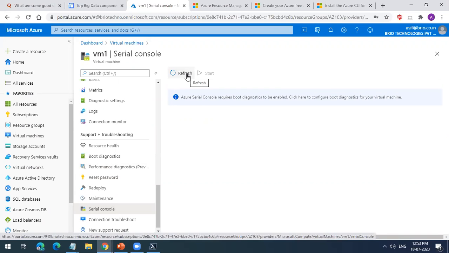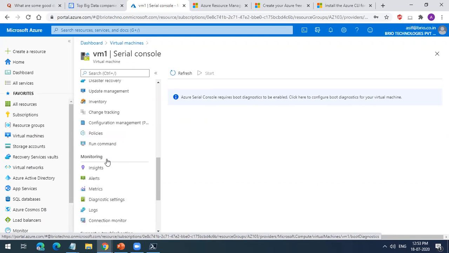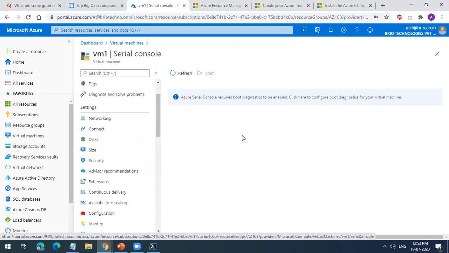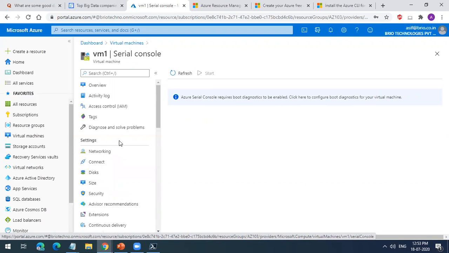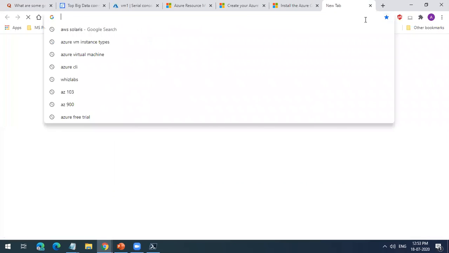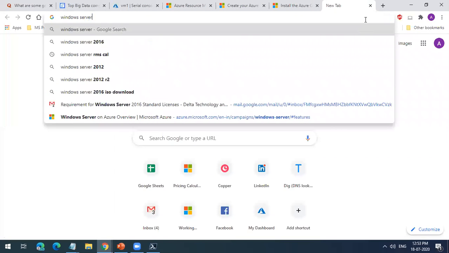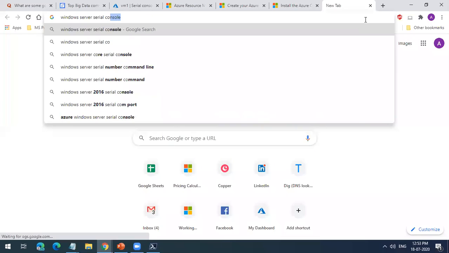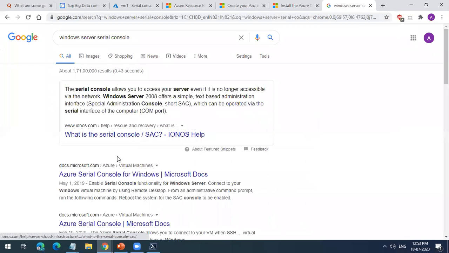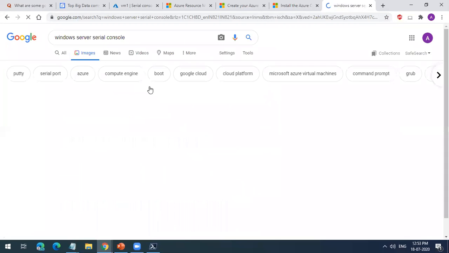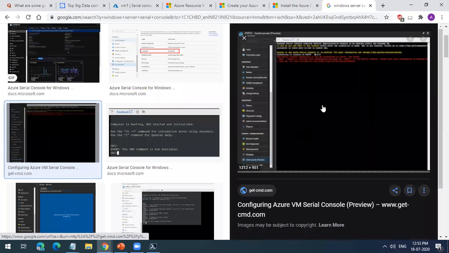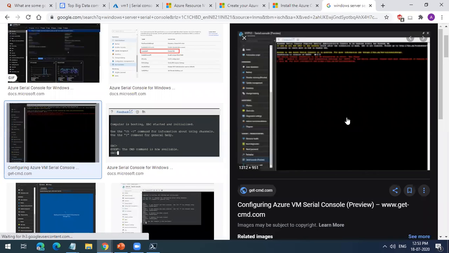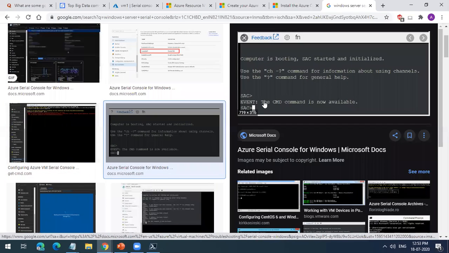For this to happen, you should enable boot diagnostic. If your boot diagnostic is not there, you will not be able to do that. So the interface of this will be similar to CLI. Yes, CLI. If you go to this Windows Server serial console, it will be like this. So you'll have this Windows Server console here, where you can do the settings and you can allow. It will be just similar to this.